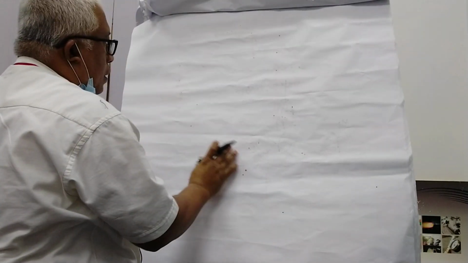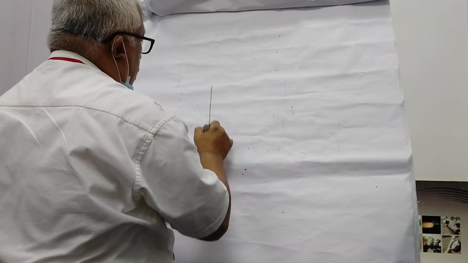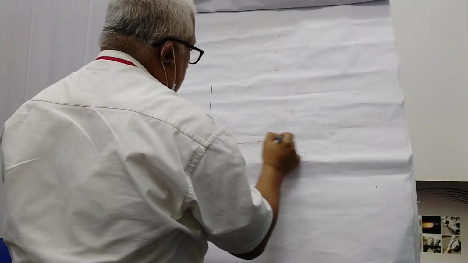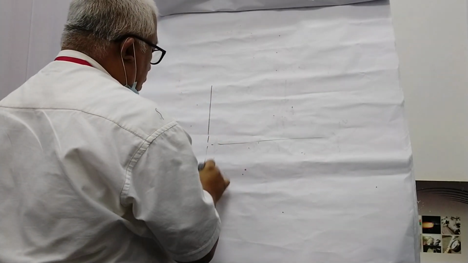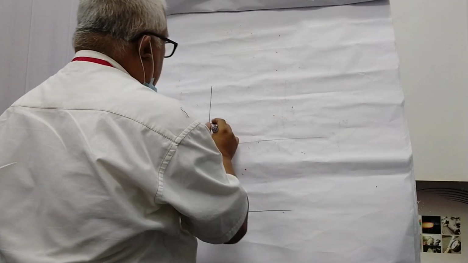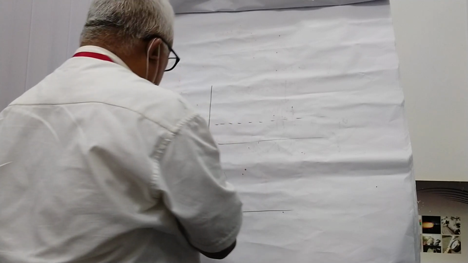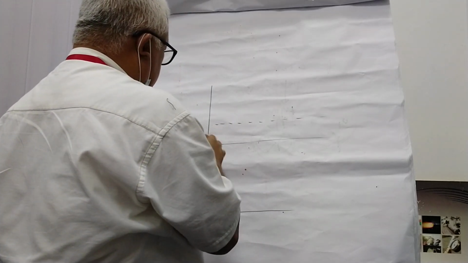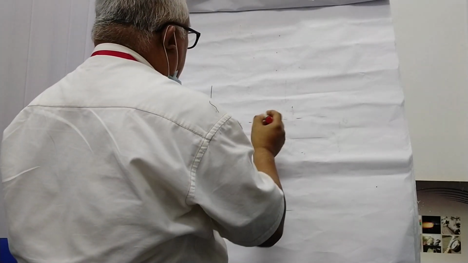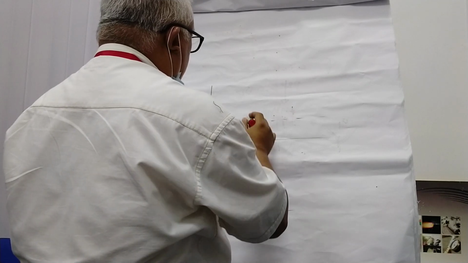So we have skin, okay, and then the skin coming out and behind. So what you do when you cut off, you remove the whole thing of skin.